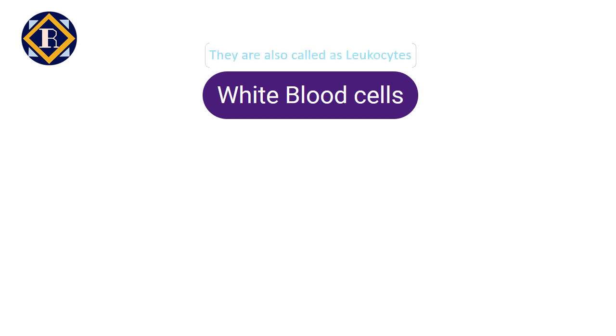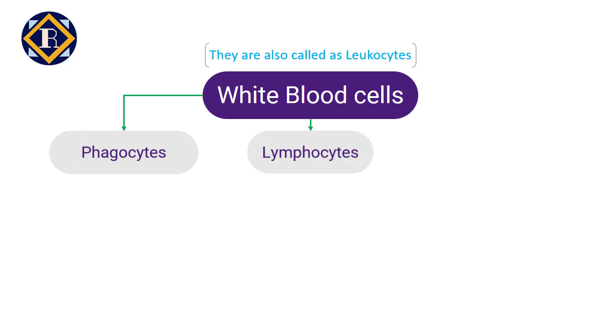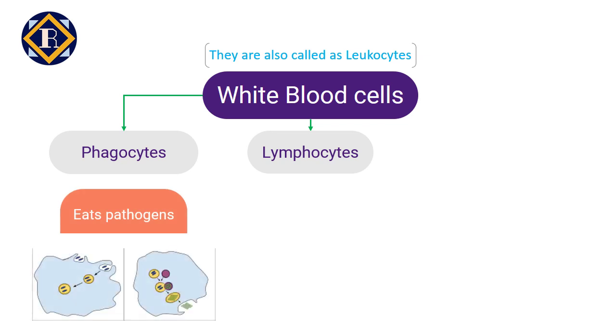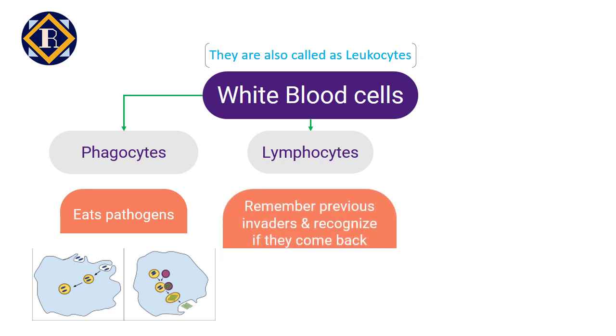White blood cells are also called leukocytes. They circulate in the body in blood vessels. White blood cells are on constant patrol, looking for pathogens. When they find a target, they begin to multiply and send signals out to other cell types to do the same. There are two main types of leukocytes, phagocytes and lymphocytes. Phagocytes surround and absorb pathogens and break them down, effectively eating them. This process is known as phagocytosis. Lymphocytes help the body to remember previous invaders and recognize them if they come back to attack again. Lymphocytes begin their life in the bone marrow.